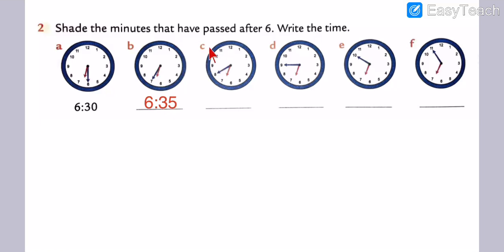See the first one. What is the time of this clock? The time is 6:40. Where is the minute hand, my dear students? The minute hand is on 8, and 8 shows 40. The hour hand is between 6 and 7.